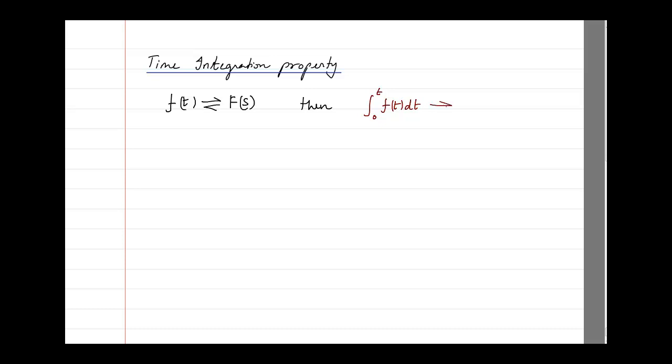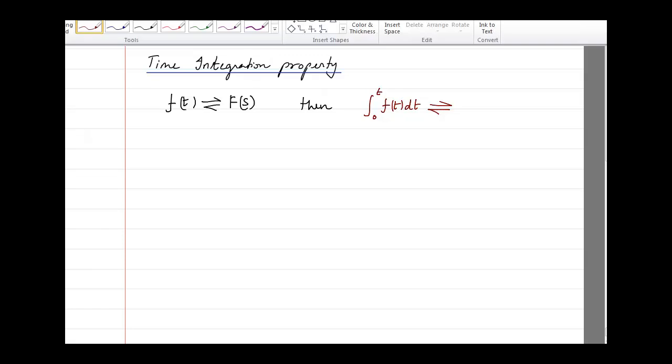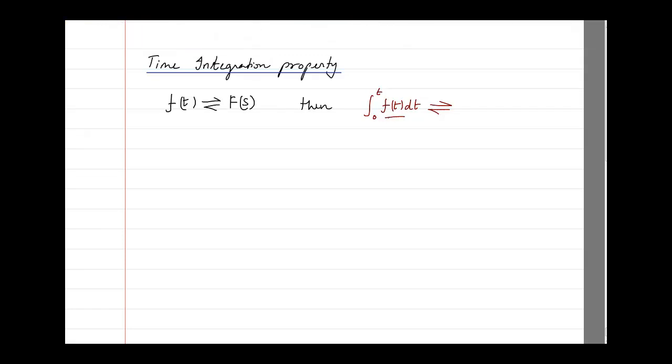We can find the Laplace of this if we know the Laplace of f of t. If we know the Laplace of f of t, then we can automatically find the Laplace of the integration of f of t. What is the answer? The answer is very simple. If you know that the Laplace of f of t is F of s, all you need to do is divide it by s. That's all. It's a very simple technique. That is the time integration property.